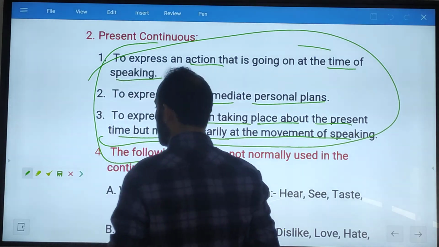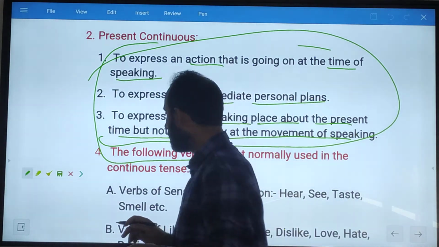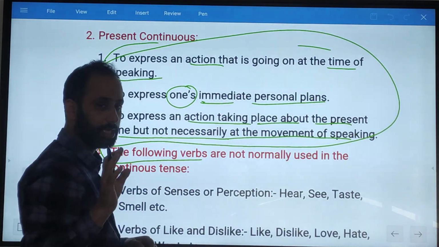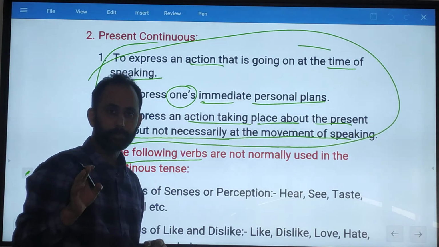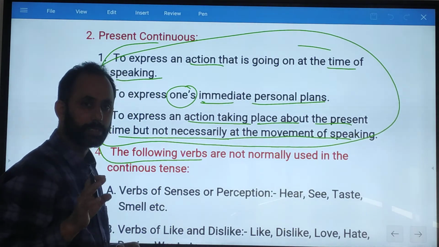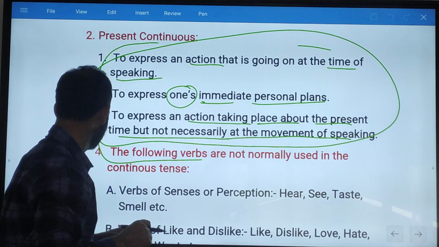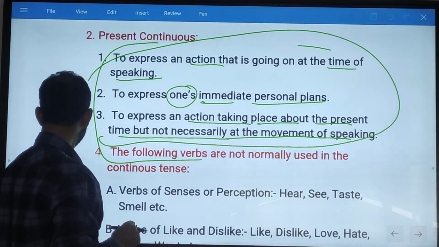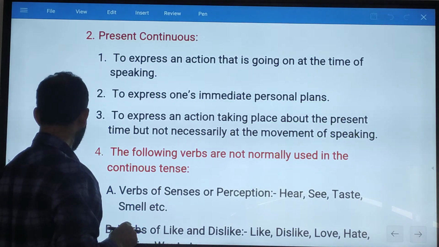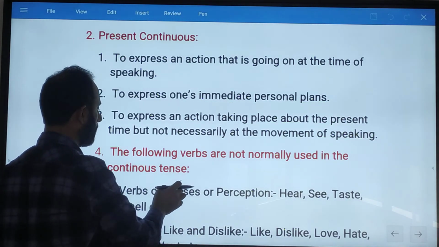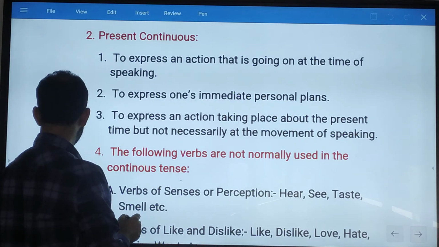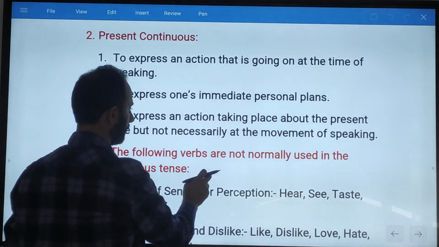Now we have to see why we don't use the present continuous. There are some verbs which we don't use in present continuous.